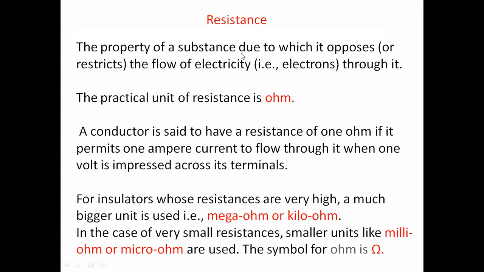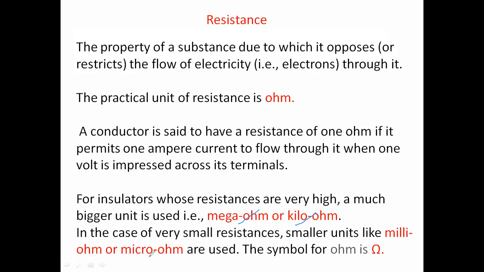The unit of resistance is the ohm. You can measure the resistance in terms of ohms. That is the basic unit. We also have mega ohms and kilo ohms, in terms of which we can also measure the resistance.